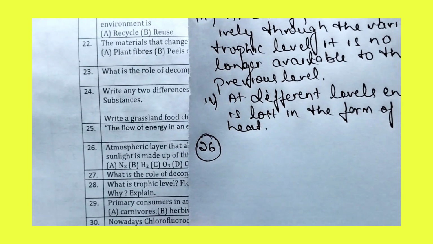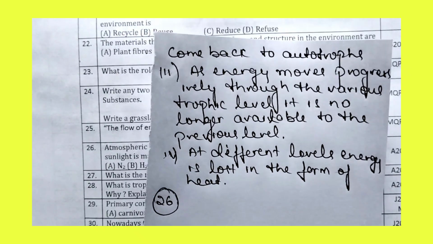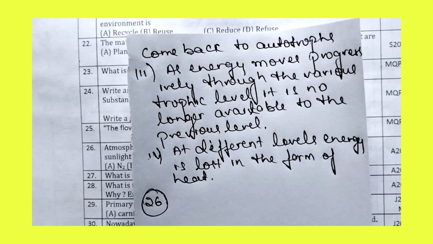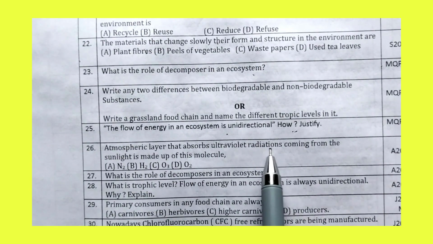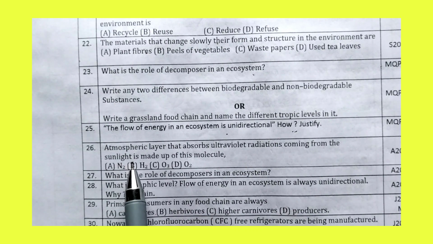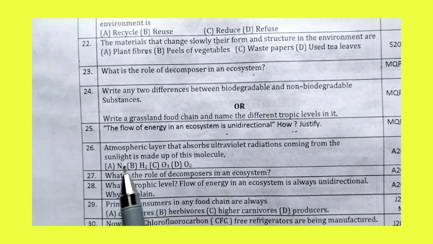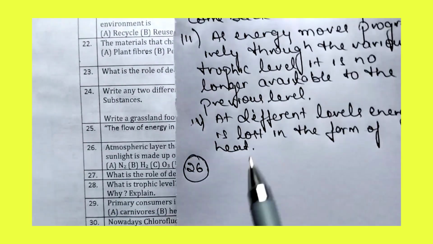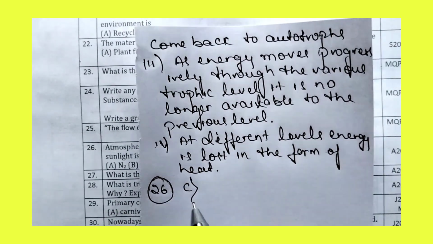Now let us move to the 26th question. Let us see what the 26th question is. The atmospheric layer that absorbs ultraviolet radiation coming from the sunlight is made up of this molecule, that is the O3 molecule, O3. That is for the 26th question. The right answer is option C.